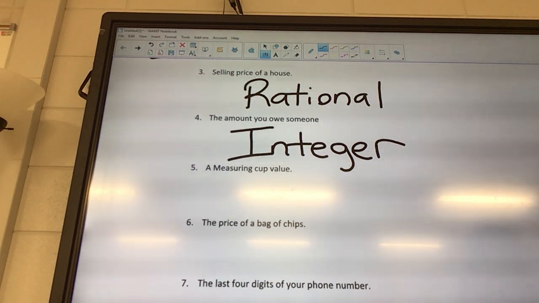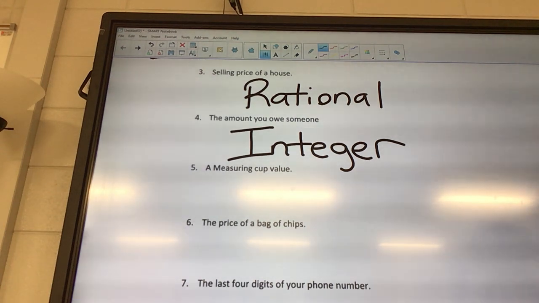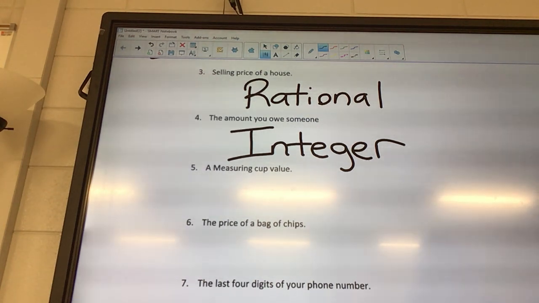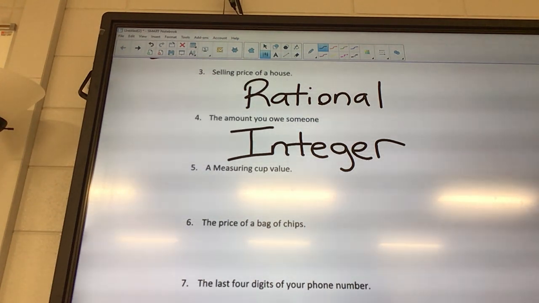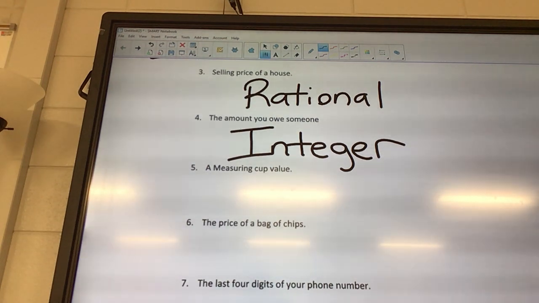A measuring cup value. Okay, a measuring cup is a fraction. What kind of number is a fraction? Rational. It's rational.